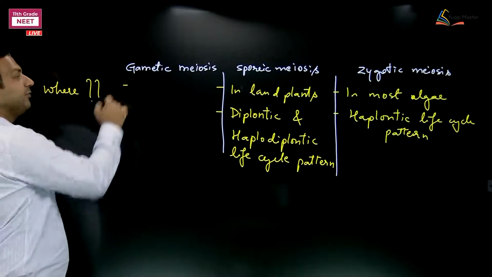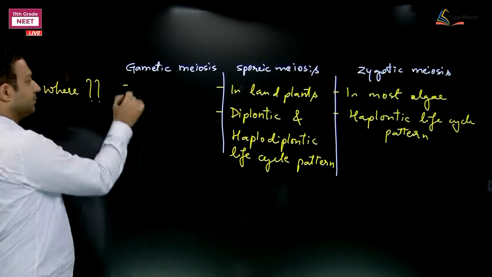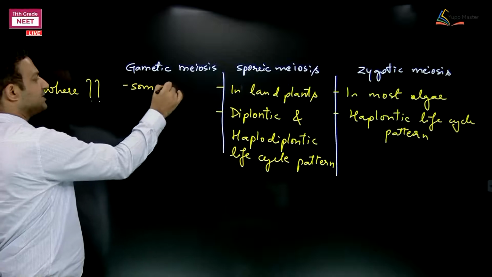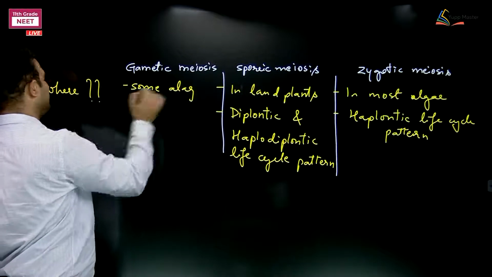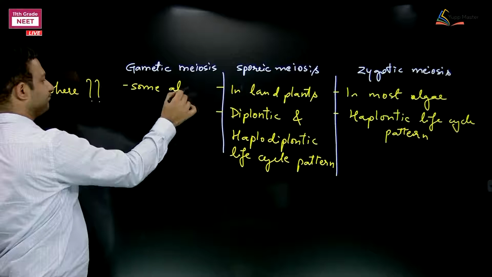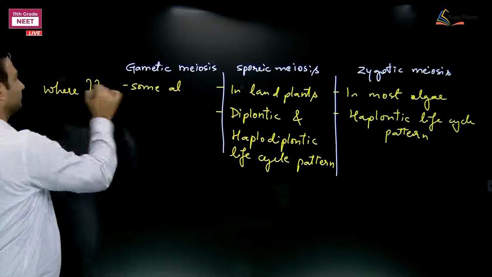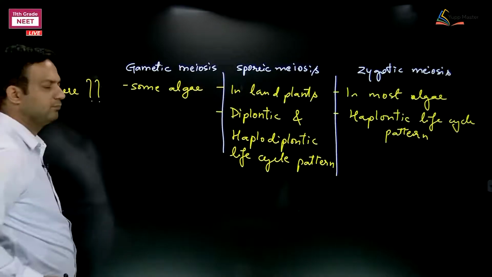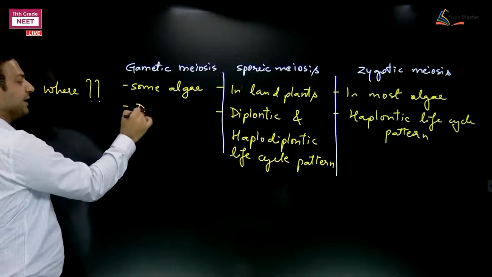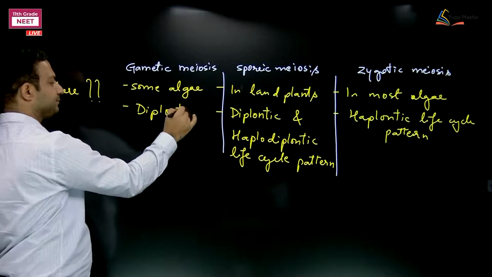In this case, where gametic meiosis is seen, some algae, the life cycle pattern is again diplontic.